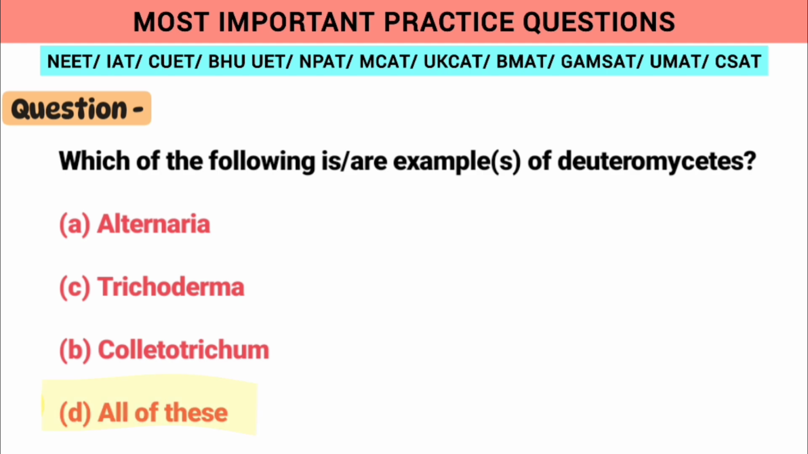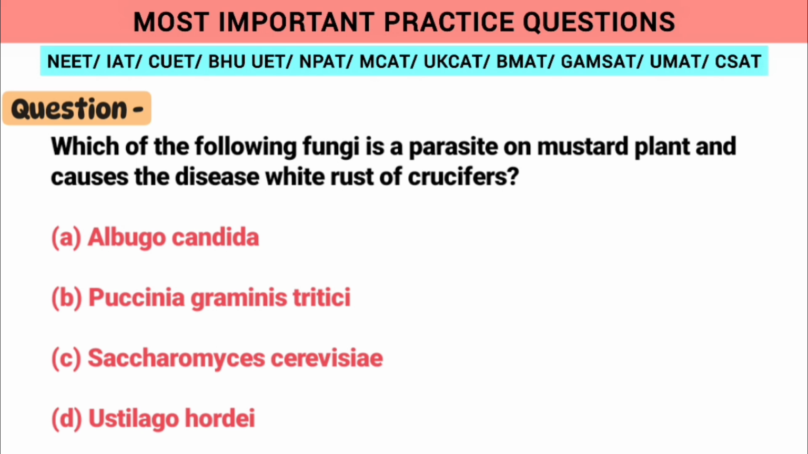Option D is correct. Moving on to the next question, which of the following fungi is a parasite on mustard plant and causes the disease white rust of crucifers? So option A, Albugo candida, is the correct answer.